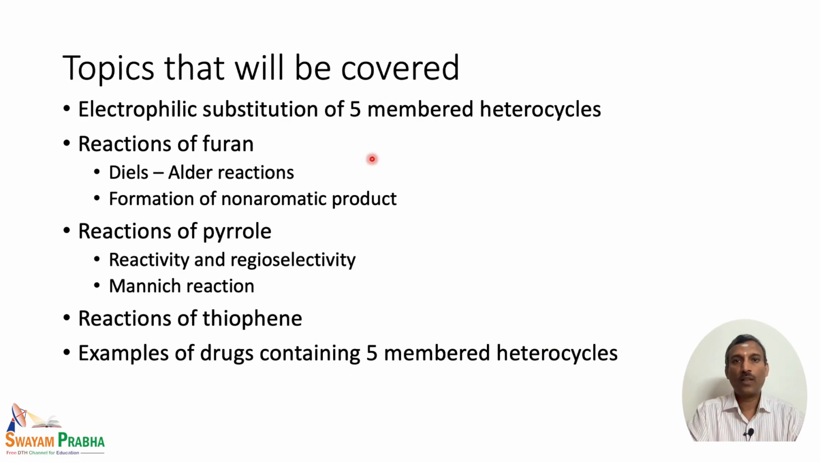The topics that will be covered in this session include electrophilic substitution of 5-membered heterocycles. We are going to study about the basics of reactivity between benzene and 5-membered heterocycles, how they are related to each other. We will be studying about individual reactions like reactions of furan. We will study about electrophilic substitutions.